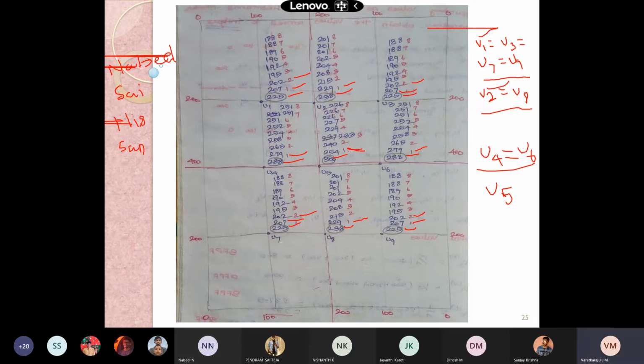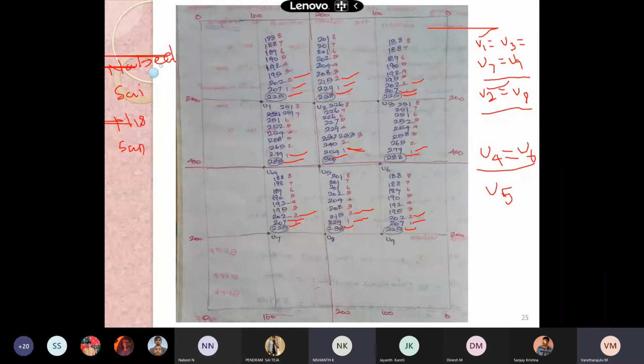Tell me, Nabil. 202, 214.5. So I have written it as 215. Yes, then it has to be assigned to U8 also. Yes, sir. Okay. Then Nishant, calculate the U4.